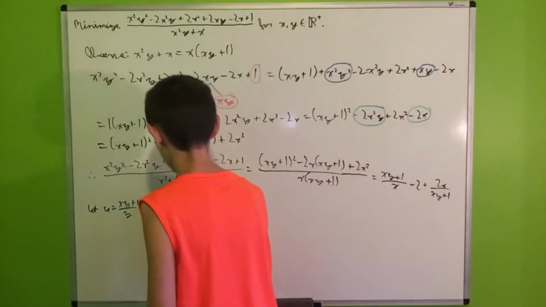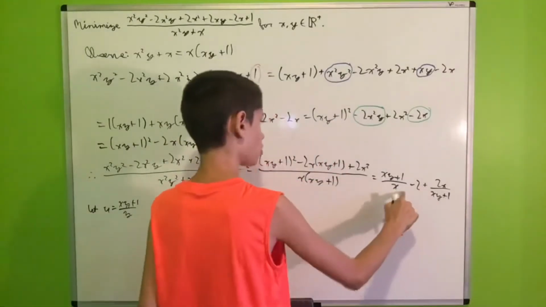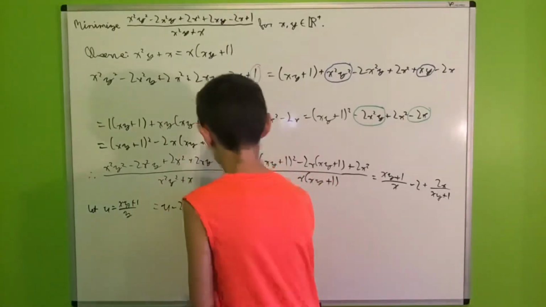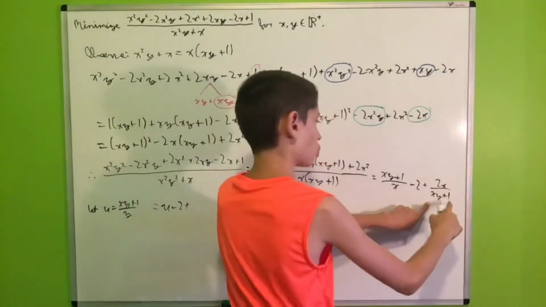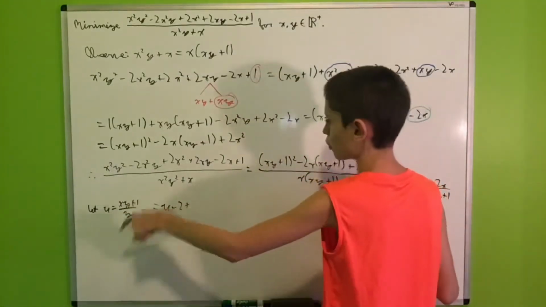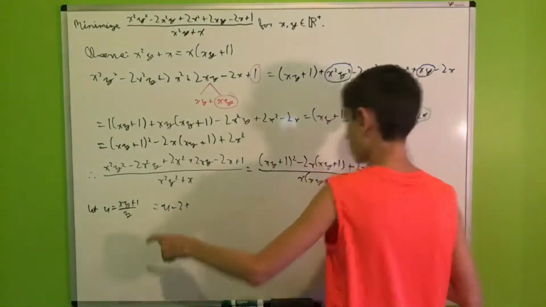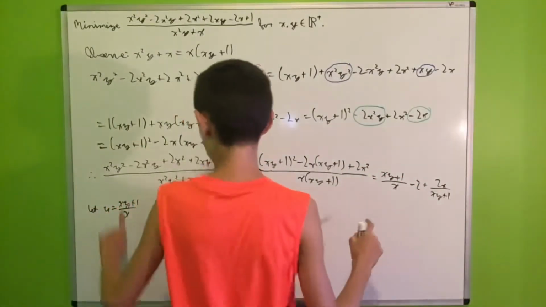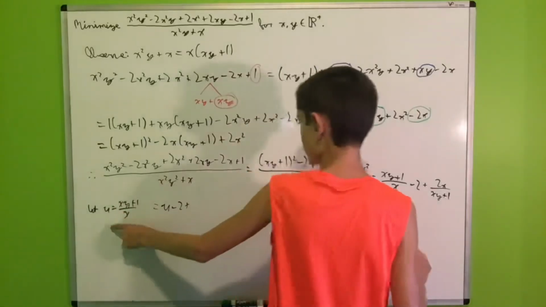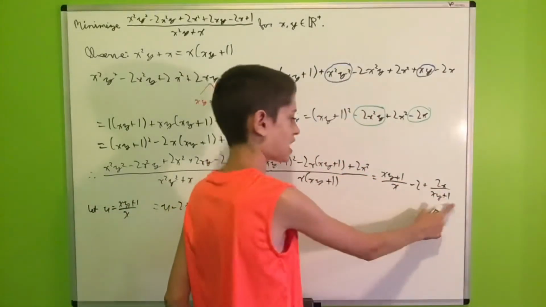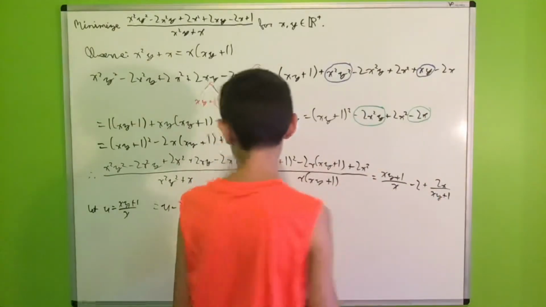Well, this whole expression will be equal to u, minus 2 plus 2 times 1 over u, because this is u, take the reciprocal, we get, wait, there is an x right here, not a 1. If we take the reciprocal of this, we get x times xy plus 1, which is exactly the expression we have here, but multiplied by 2, so we have